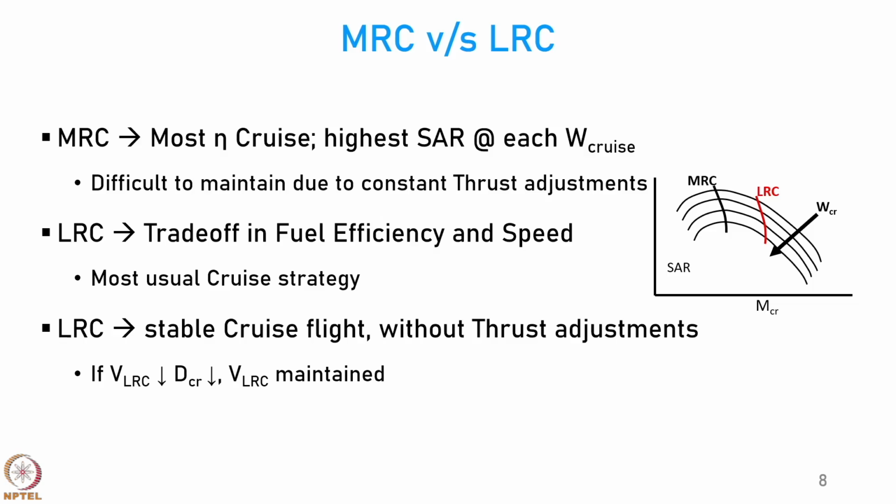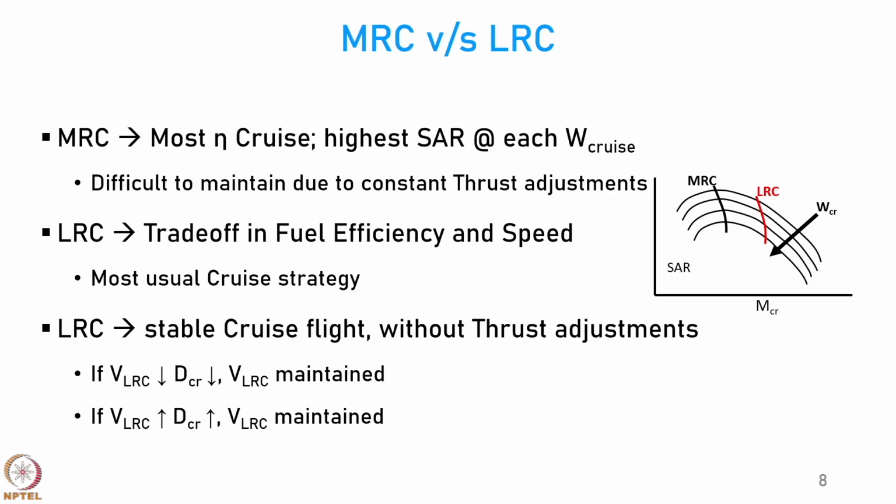For some reason, if that speed decreases, it could be because of the presence of headwind or it could happen because of certain reason. What will happen is that the drag will be reduced, and when the drag is reduced, automatically the thrust also is going to be more than the drag. So, it will accelerate the aircraft to VLRC. On the other hand, suppose the VLRC increases, so the drag will also increase. When drag increases, the aircraft will slow down and come back to VLRC.